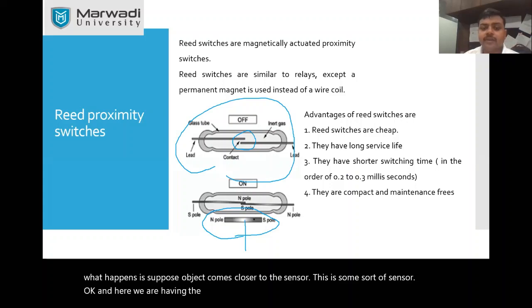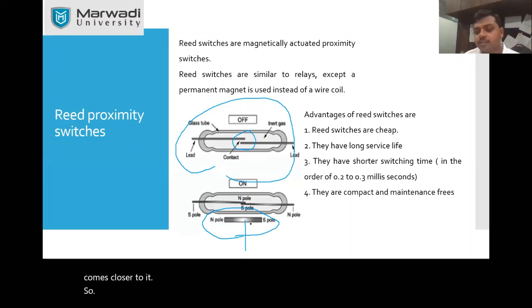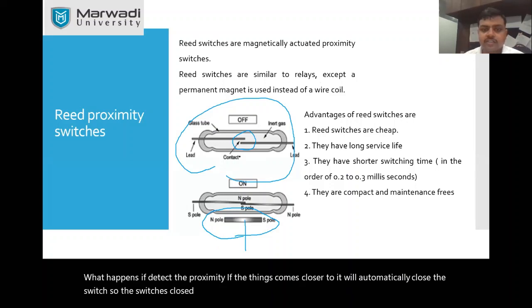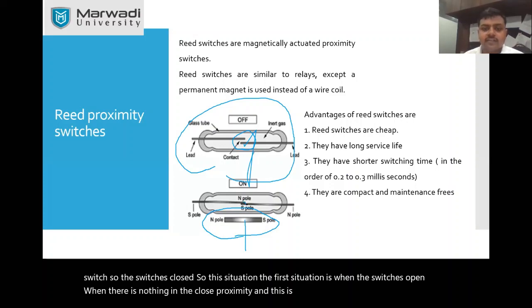This contact will be made when some magnetic material comes closer to it. Okay, so what happens? It detects the proximity. If the things comes closer to it, it will automatically close the switch. So the switch is closed. So in this situation, the first situation is when the switch is open, when there is nothing in the close proximity. And this is the second situation when the things are in close proximity, this magnetic material.